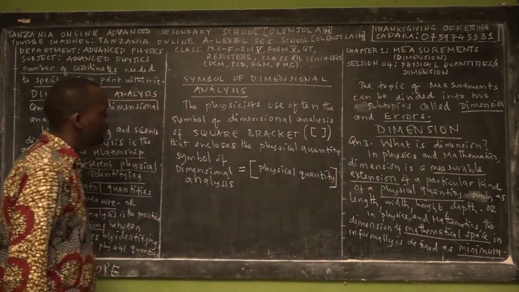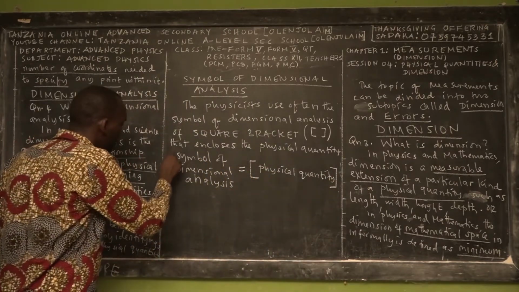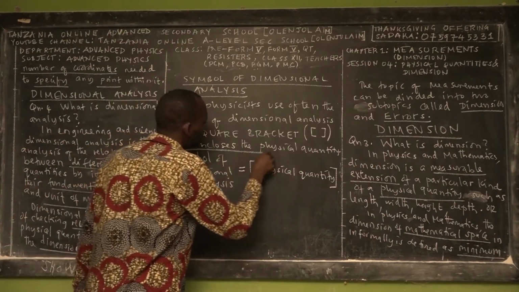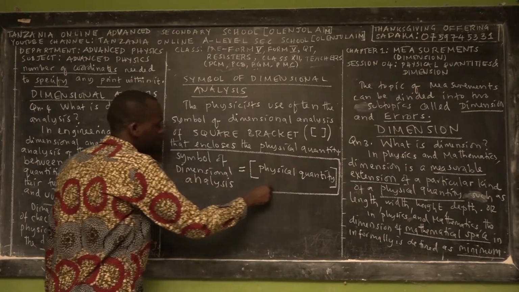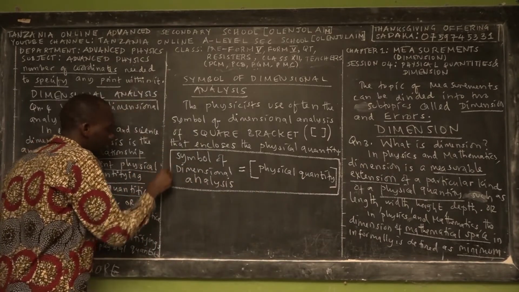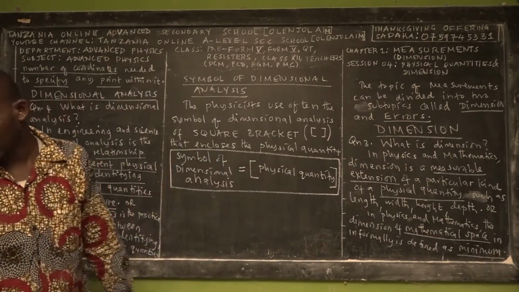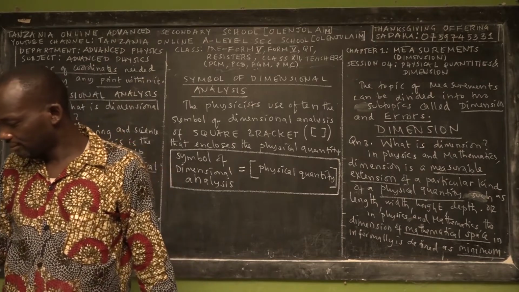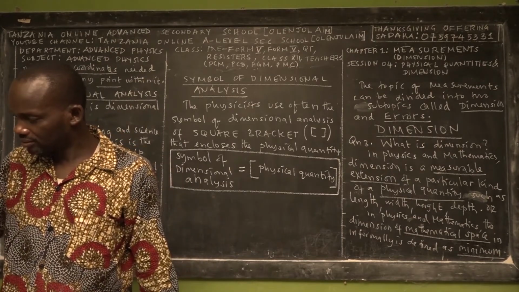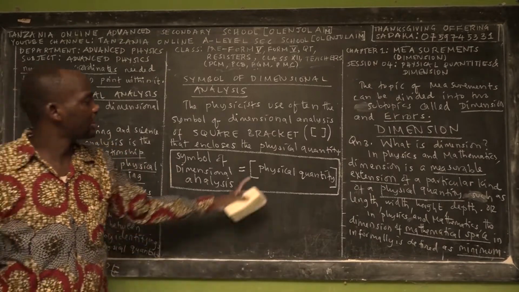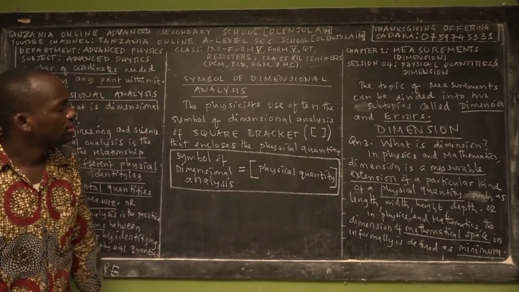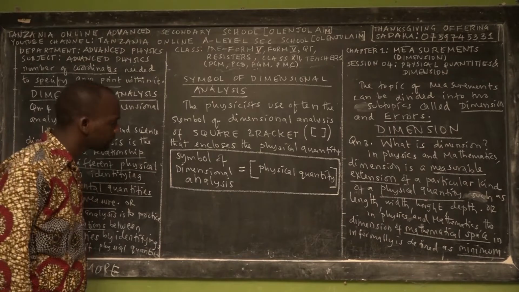So this is the simple form of dimensional analysis that will be used intensively in physics and especially advanced physics for Form 5 and Form 6. So this reads as dimension of what? Of a physical quantity.